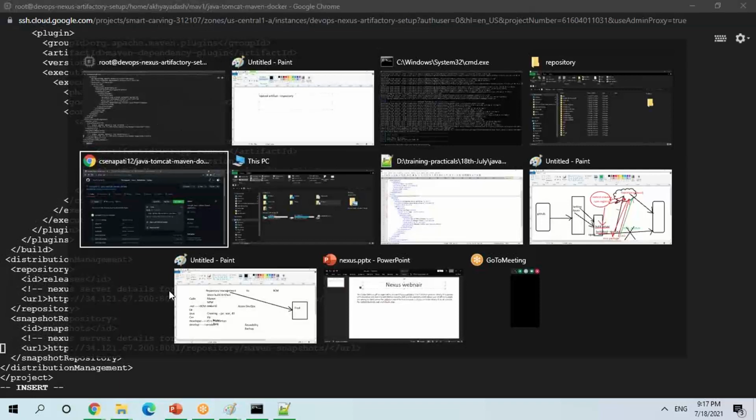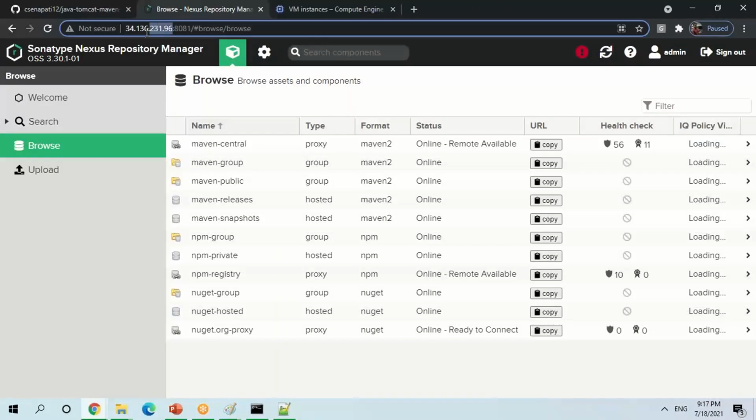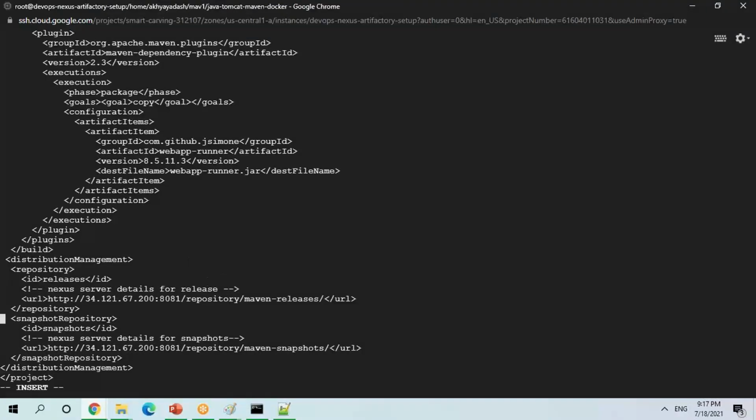So let me give my pom the Nexus URL. Basically, this is the URL I have in the browser, so let me change it. Here it is going to upload my artifact which is getting created.